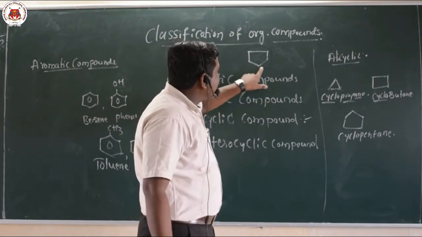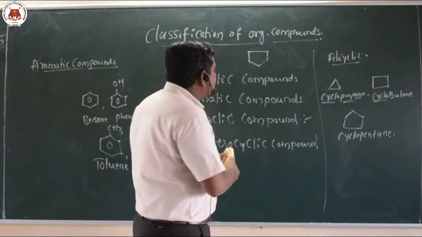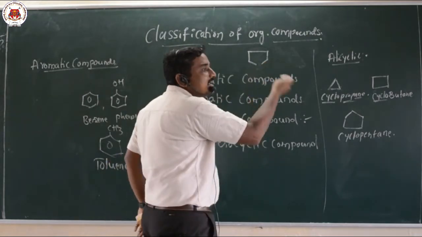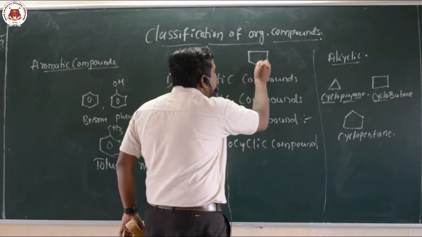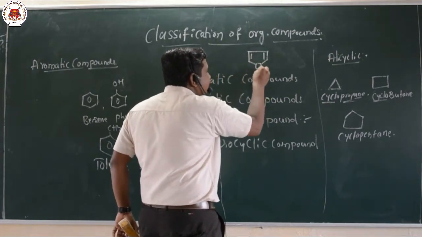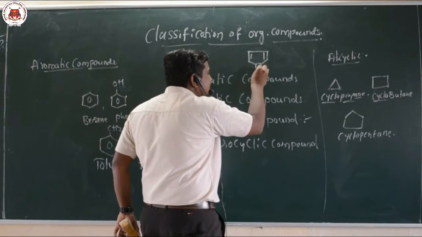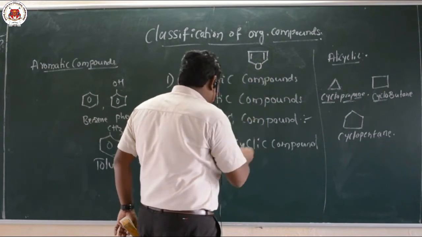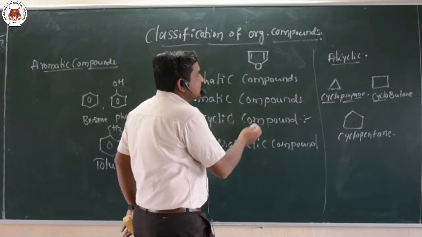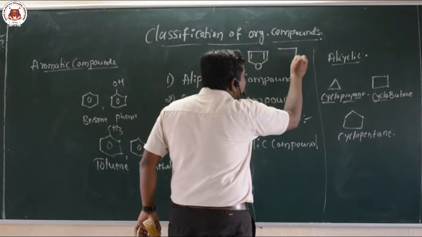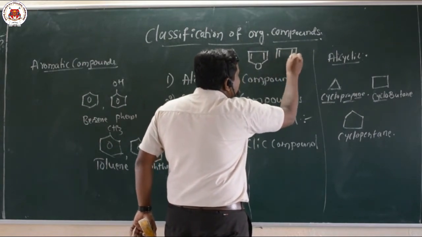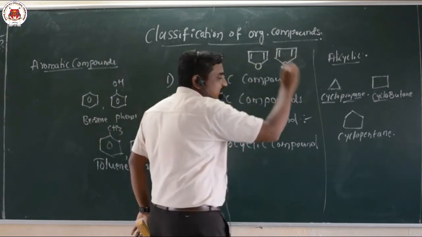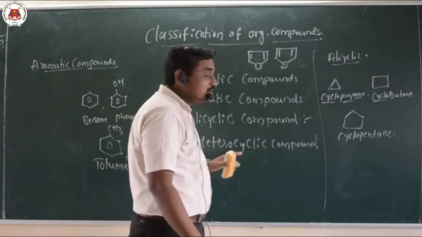Now here it contains only carbon. After replacement of one carbon atom, we insert a hetero atom, other than carbon. For example, I will write oxygen. Instead of carbon at the corner, that carbon is replaced by an oxygen atom. Such compounds are called heterocyclic compounds. Similarly, I will write one more example. Here one of the carbon atoms is replaced by sulfur. So this is also an example of heterocyclic compounds.